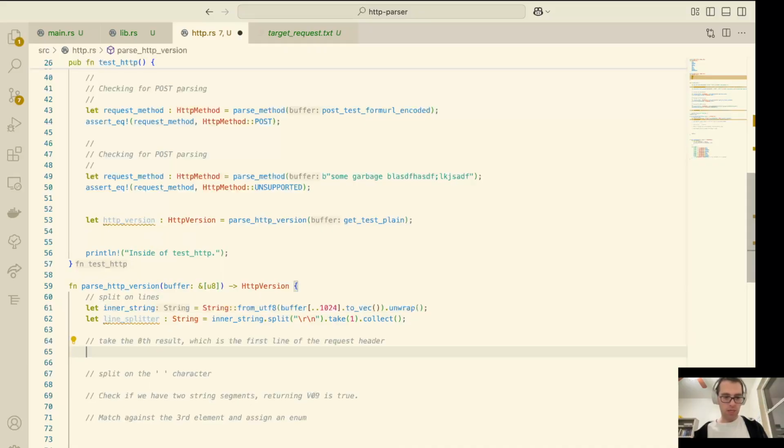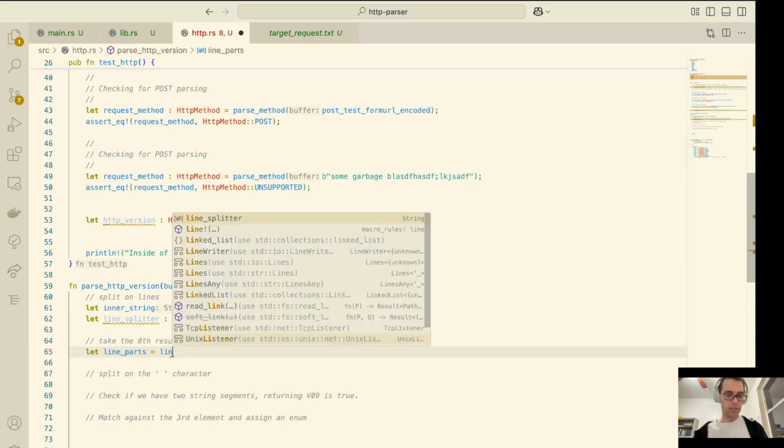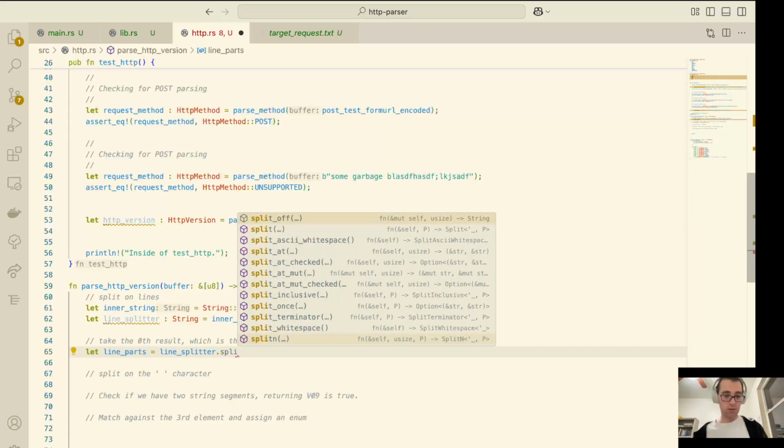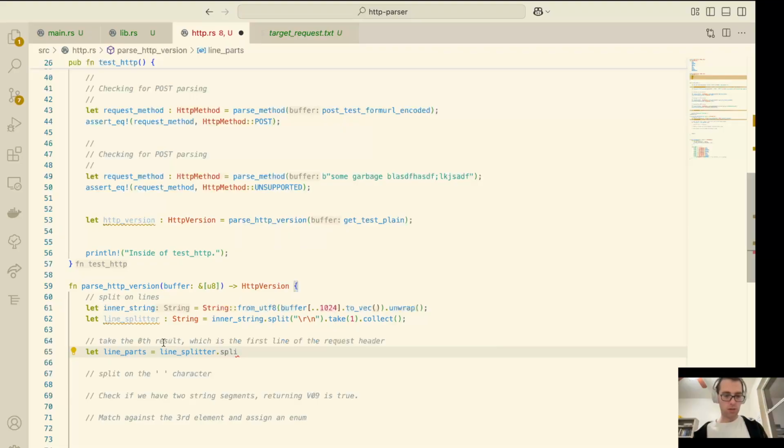And now what we're going to be doing is splitting on the space character. So let's call this let line parts equal line splitter dot split again. Let's call this a better name.